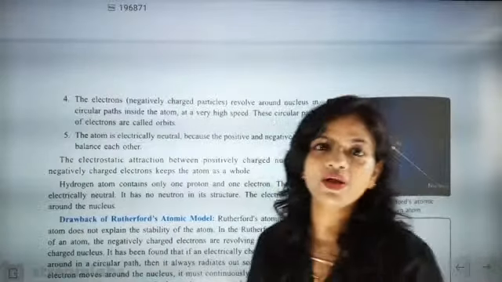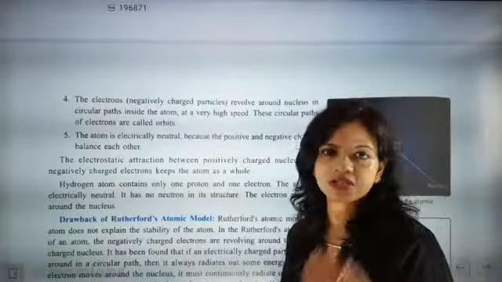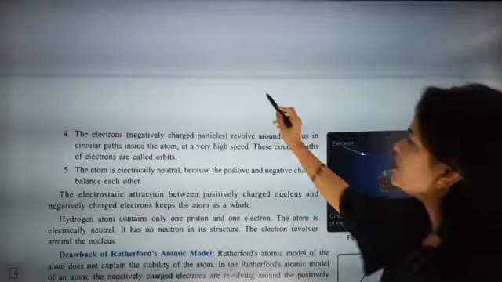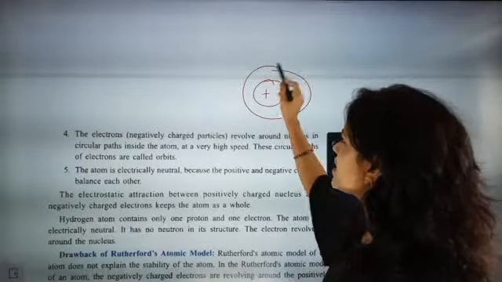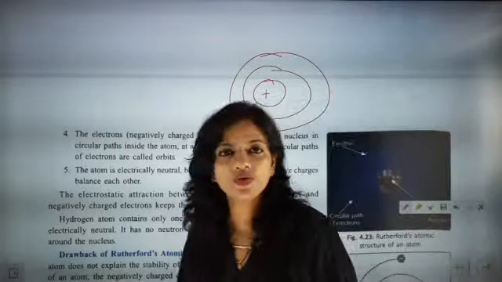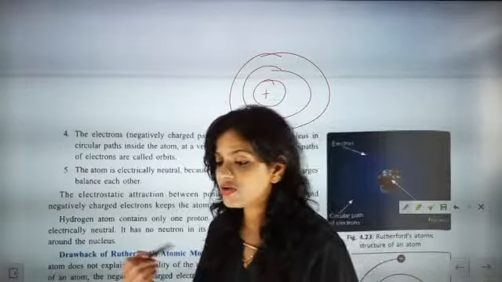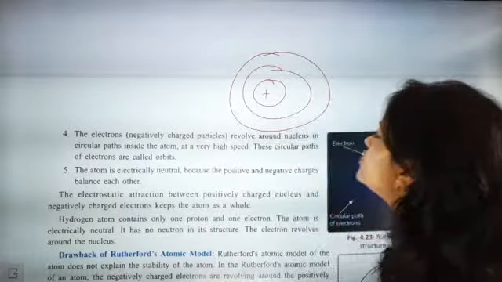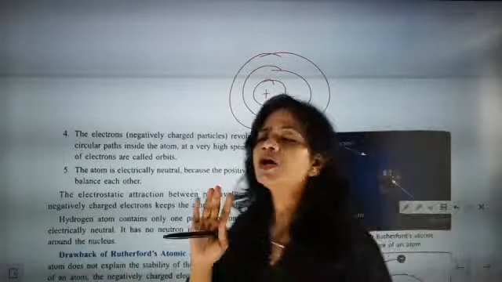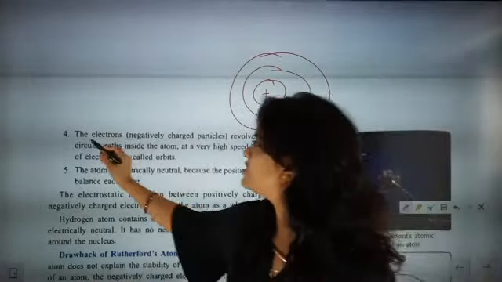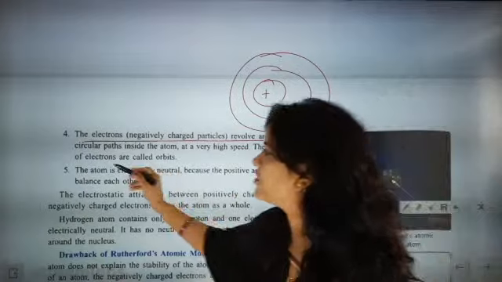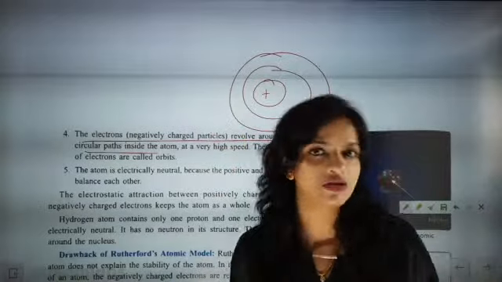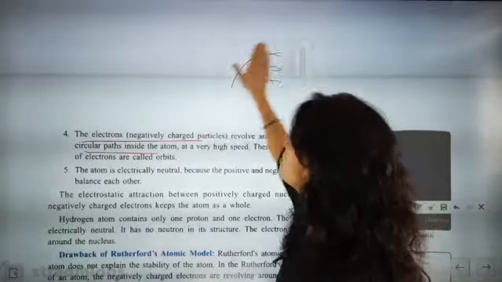But Rutherford said one very important point that we consider when teaching students: the atoms have electrons which are revolving around the nucleus. This was the theory proposed by him. That means the electrons are negatively charged and revolve around the nucleus in a fixed circular path. But this is not the structure drawn by Rutherford.